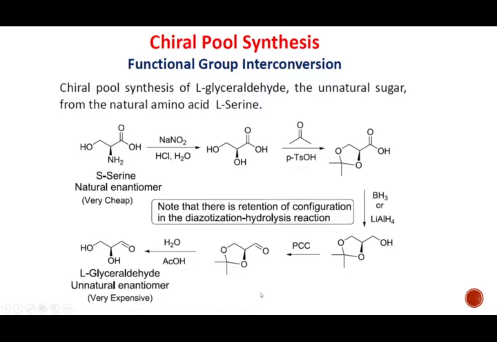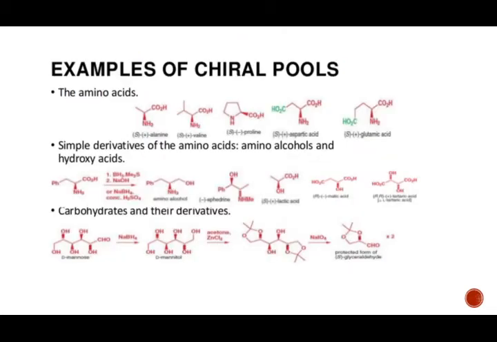Once we add acetic acid, it will remove this acetal protection and we get L-glyceraldehyde. So this is the way to synthesize chiral compounds which are very expensive by using naturally available enantiopure compounds. Okay, so let's see another example.